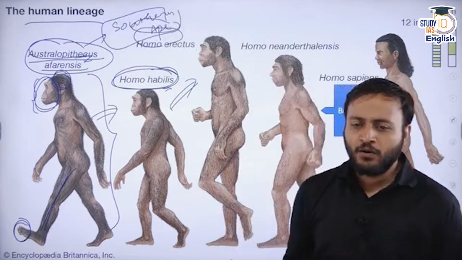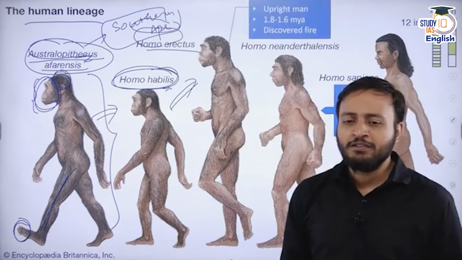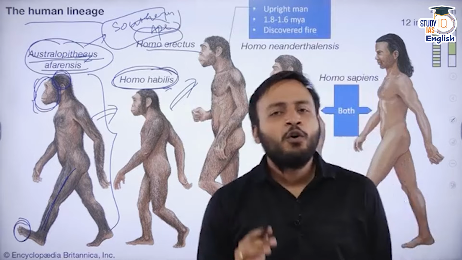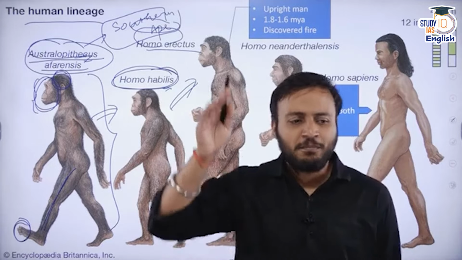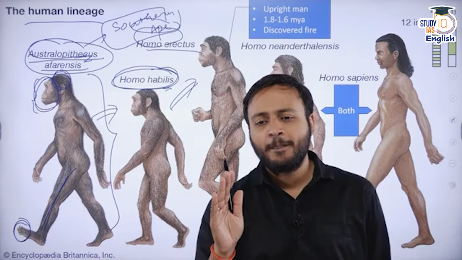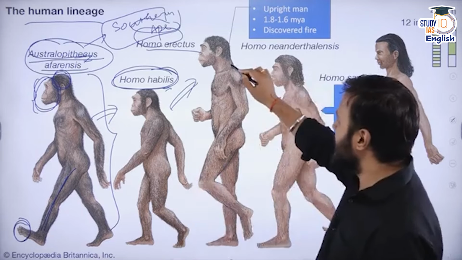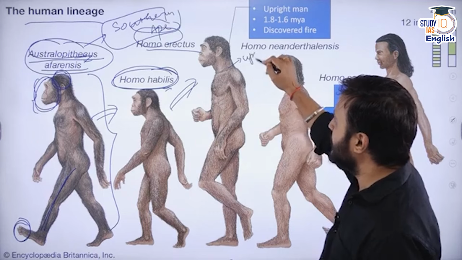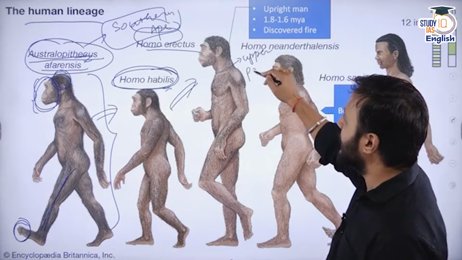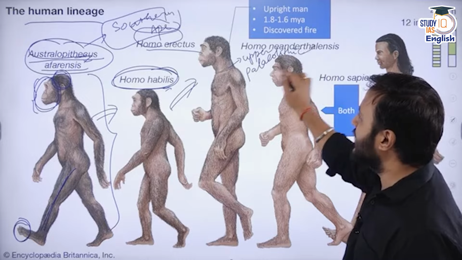Followed by Homo erectus, as you can see. The meaning of Homo erectus is upright man, who is standing in a straight posture, and this existed somewhere near the upper Paleolithic time period.